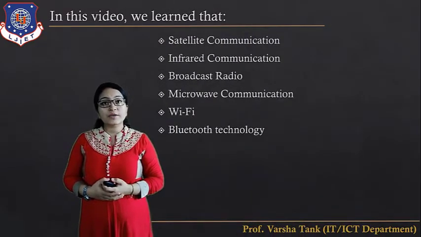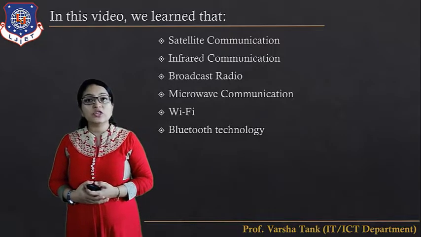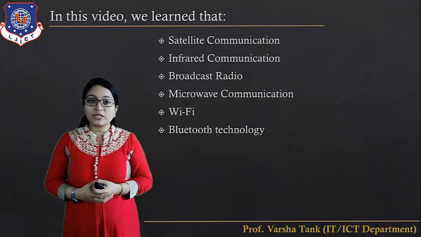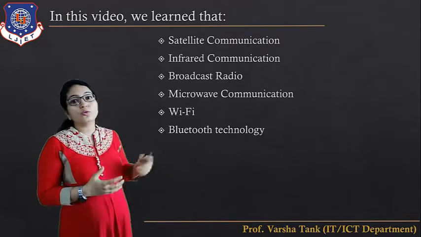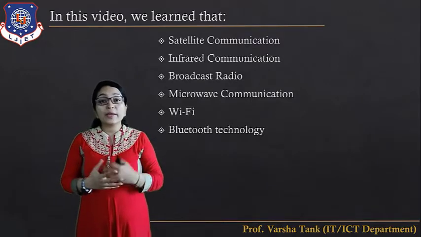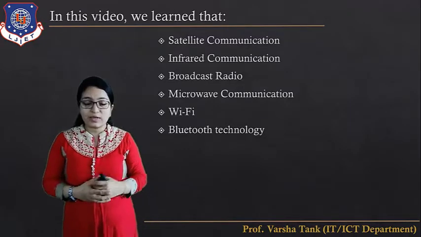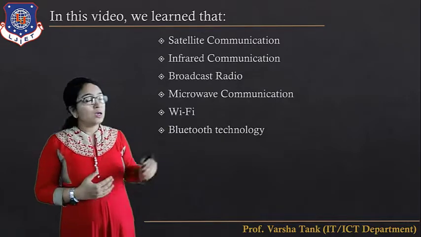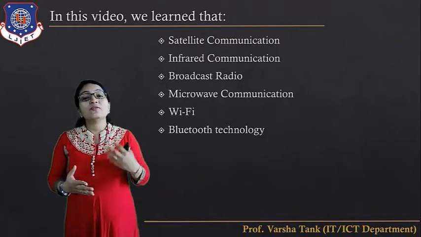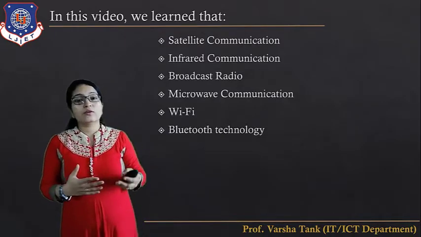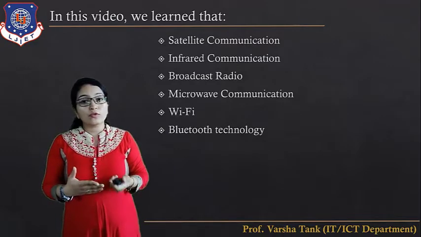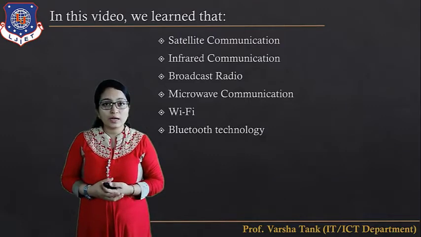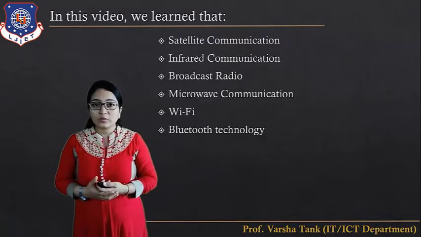So in this video we have learned about the different types of wireless communications. Satellite communication is the most used communication to communicate over very large distances. To communicate between different countries, we use satellite communication. Infrared communication, in your home, for example, is the remote of your TV: when you change the channel of the TV using your remote, that is infrared communication, and it is blocked by obstacles.